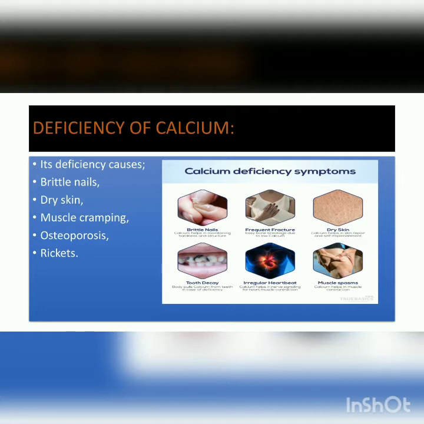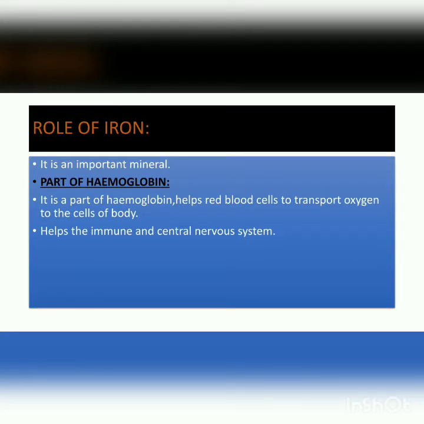Osteoporosis is basically a disease of bones in which the bones become hollow, and holes occur in the bones of the human body. And rickets is also a disease of bones in which the bones become weak and are not in a proper, normal shape.